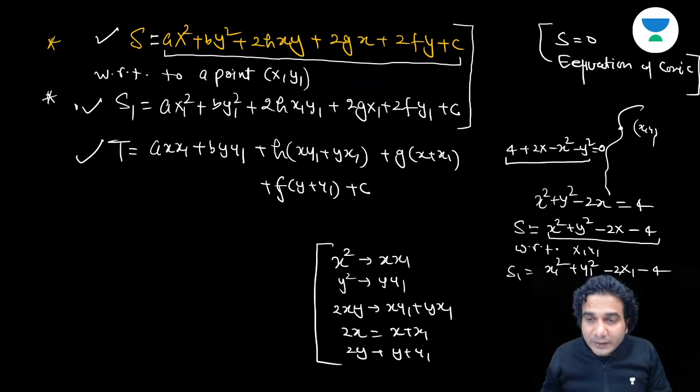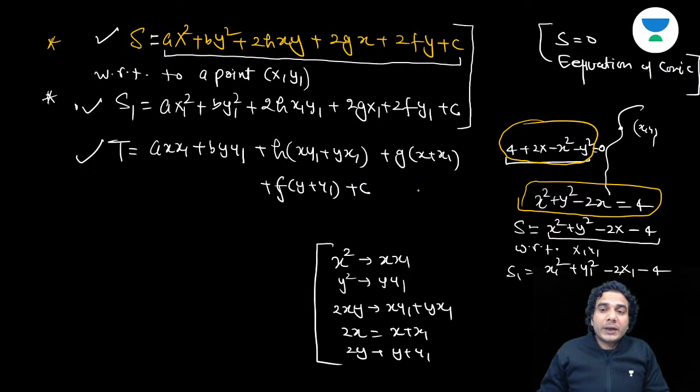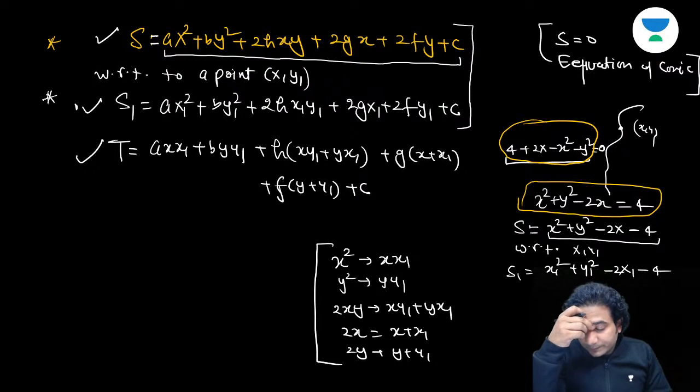In the previous slide, I was telling you this thing. If this is the equation of a circle, then somebody should not take this as S1. That will be wrong, and it will reverse your sign, because you are taking the coefficients of x square and y square as minus 1. So in this case, S1 will actually be positive for points inside the circle and negative for points outside the circle, because you have written S1 in a different manner. I hope you're getting this point.